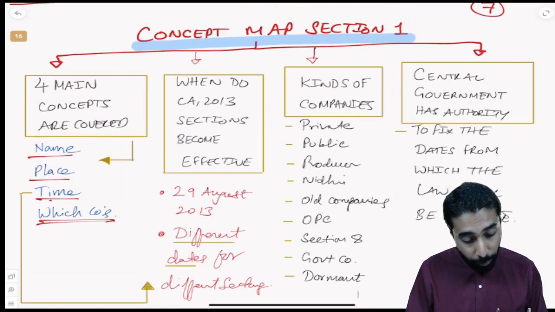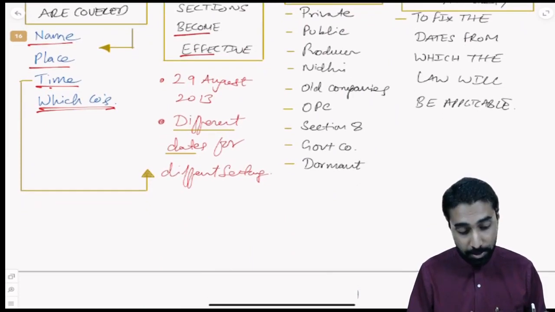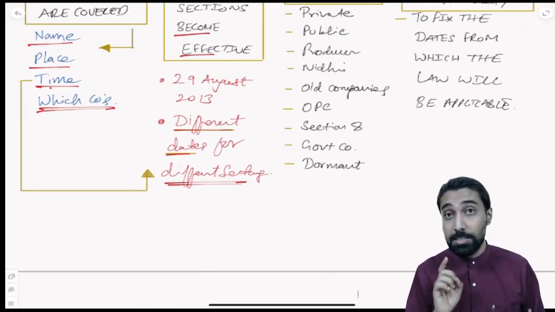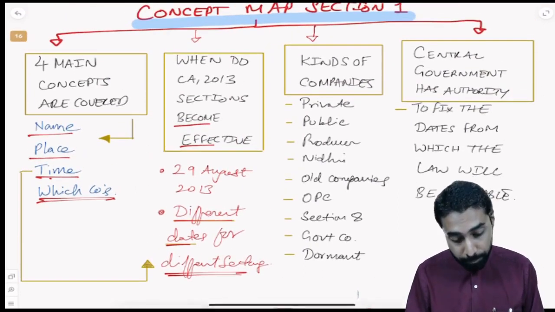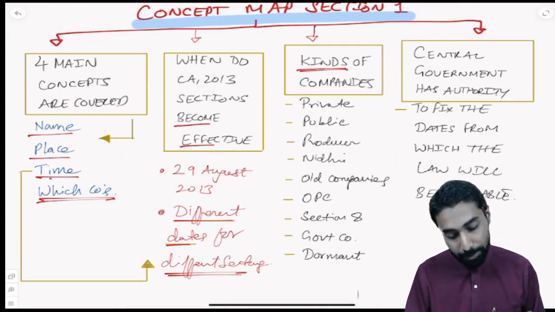Then when do Companies Act 2013 sections become effective? So when does it become effective? The next concept, different dates for different sections. This is the concept we need to understand. Then the next concept is, what concept? Kind of companies, to which companies this whole act will apply.